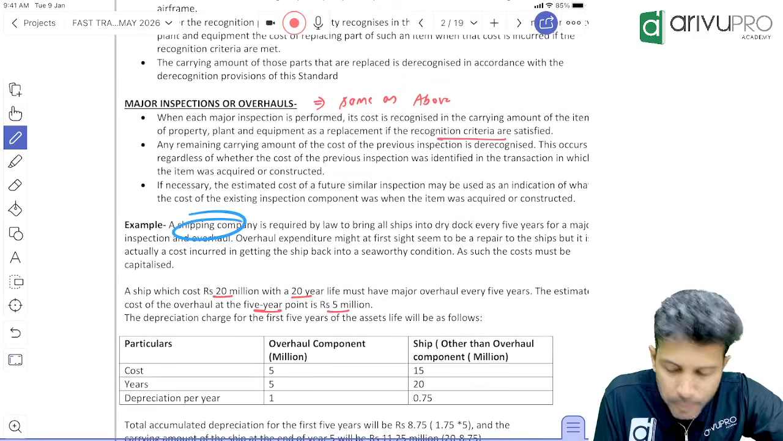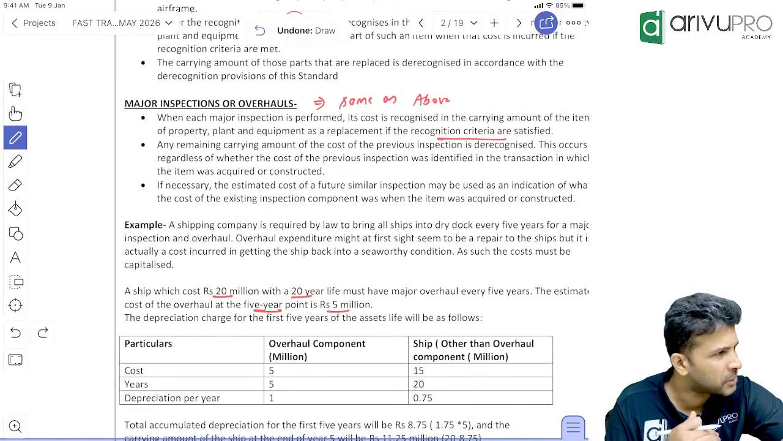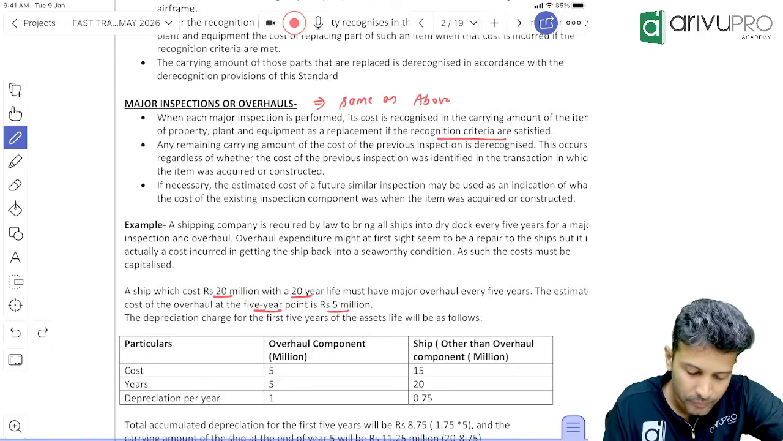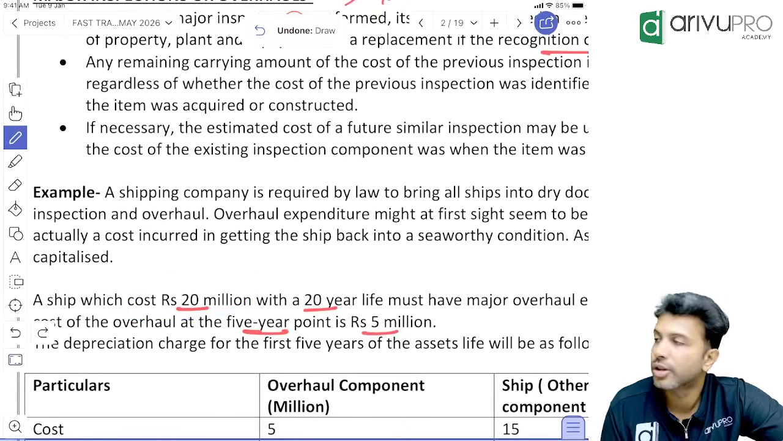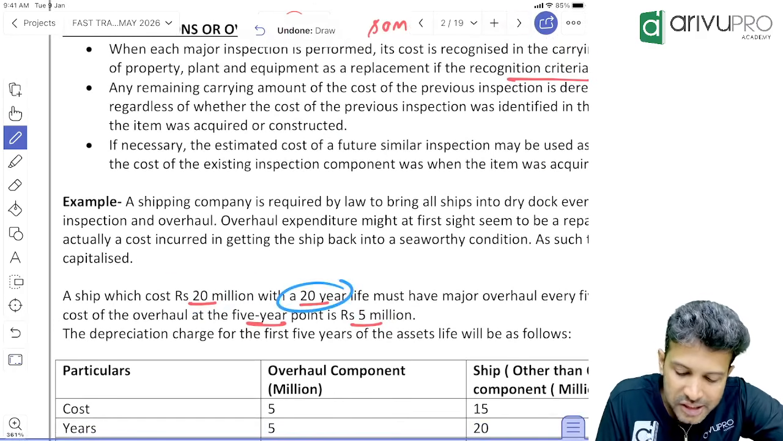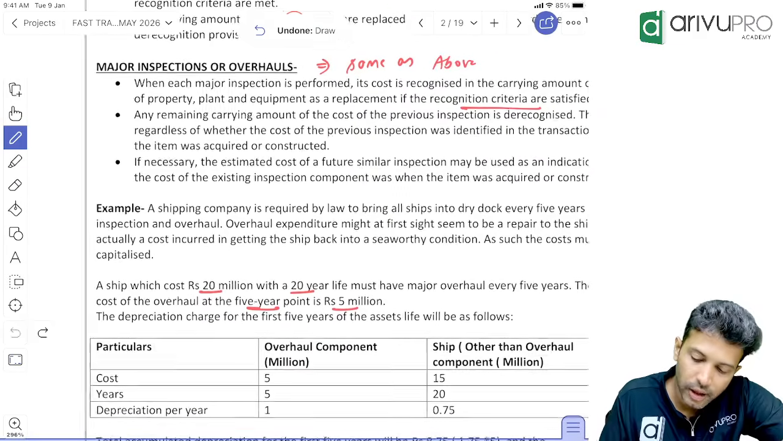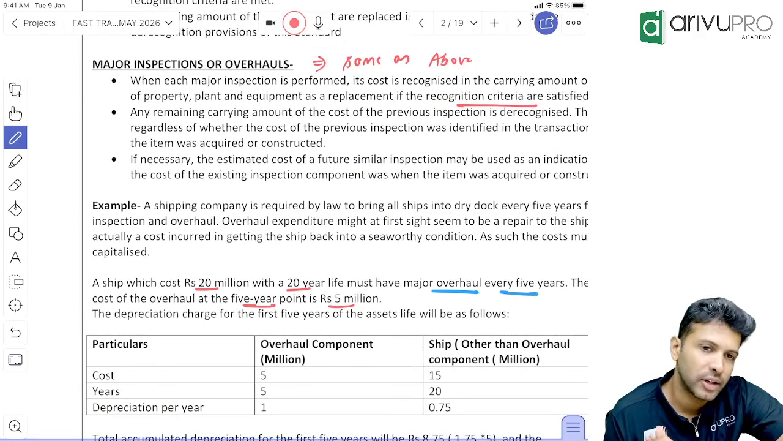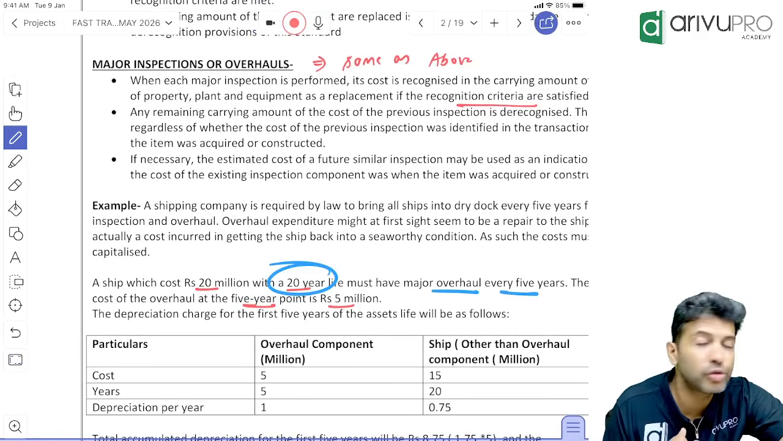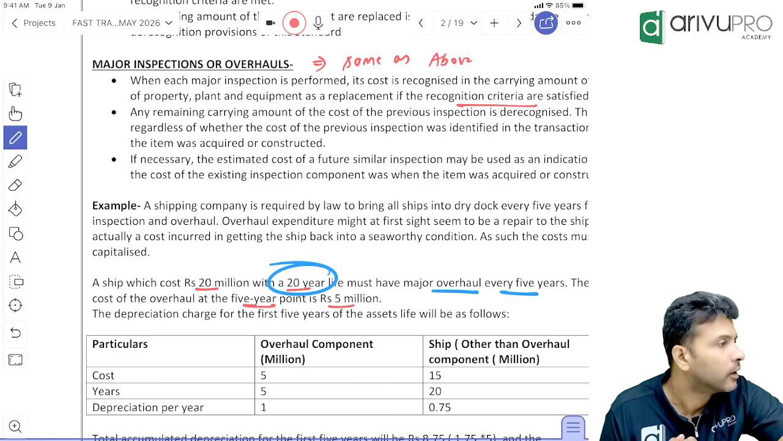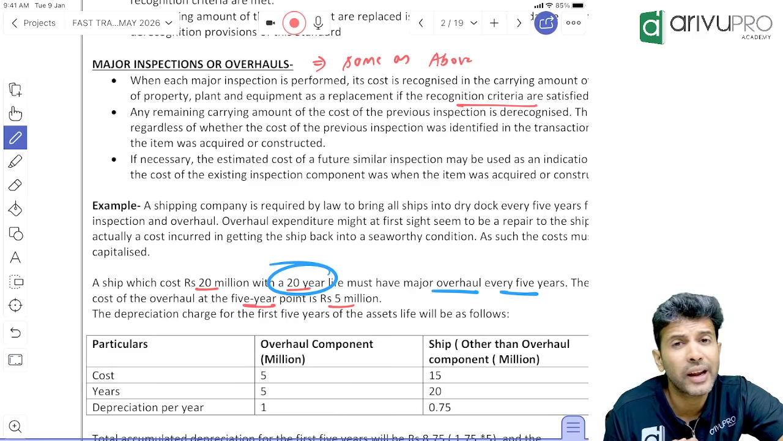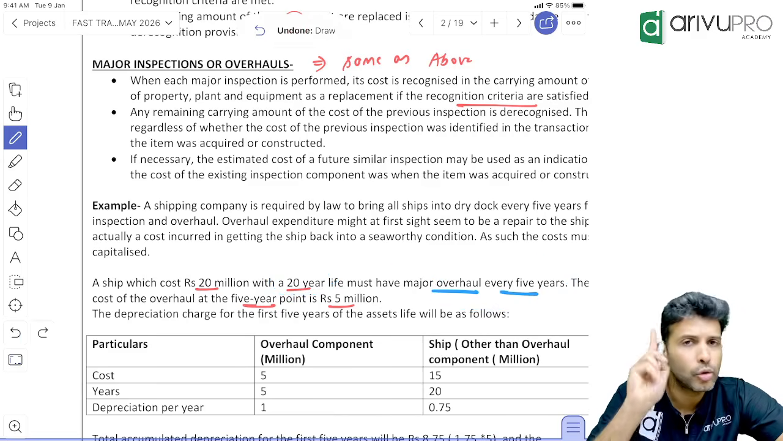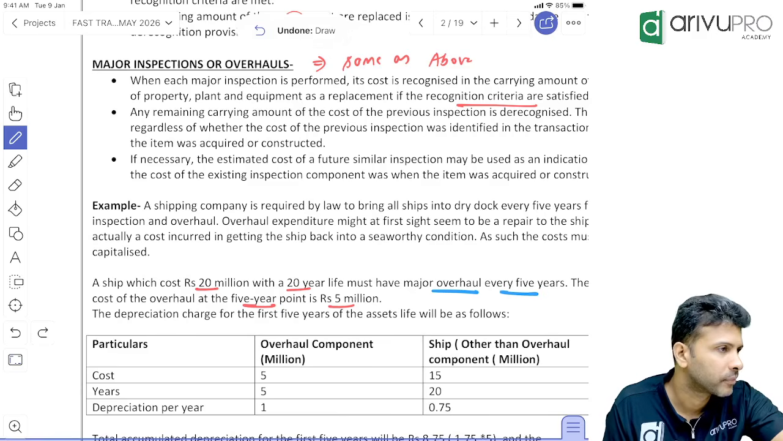Now we have a shipping company. Same, shipping companies are also expected to undergo thorough inspections, usually. A ship will cost how much? 20 million. With how much life? 20 years. But they will have to do a major overhaul every 5 years. What is the useful life of the ship? 20 years. But the inspection, are you getting it once every 20 years or once every 5 years? So the useful life of the inspection is only 5 years.